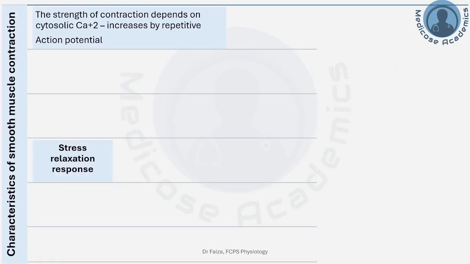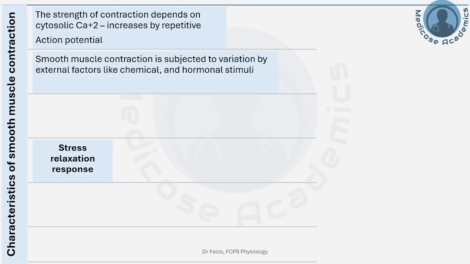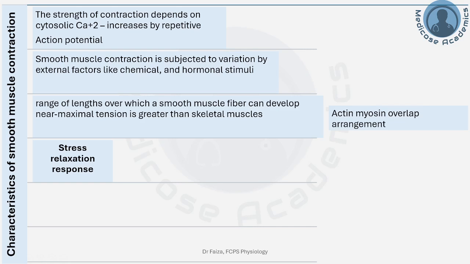Quick review of the qualities of smooth muscle contraction. Strength of contraction depends upon calcium. The more the calcium, the more the strength of contraction, and the more the repetitive excitation, the more the calcium and the more the strength of contraction. It is subject to variation by other factors like chemical and hormonal stimuli, which was not the case in skeletal muscles.